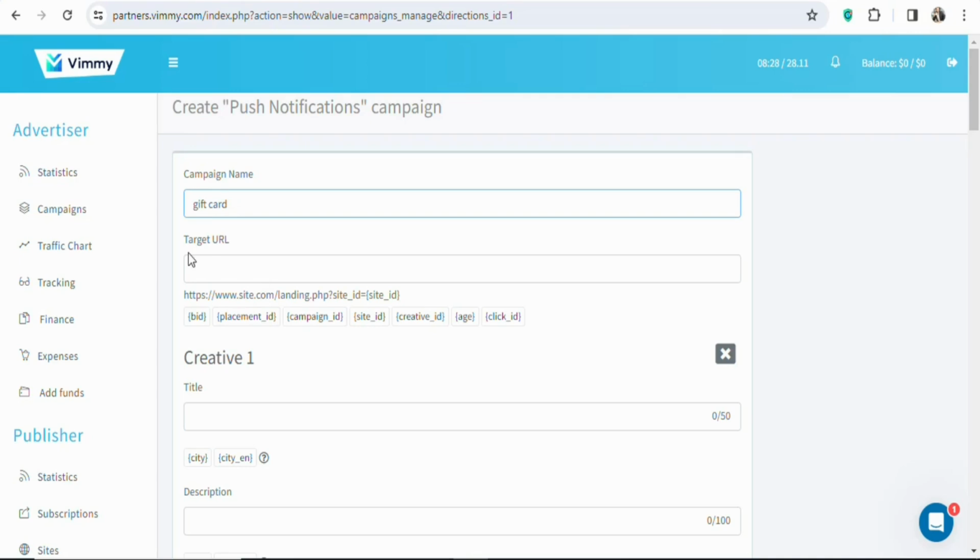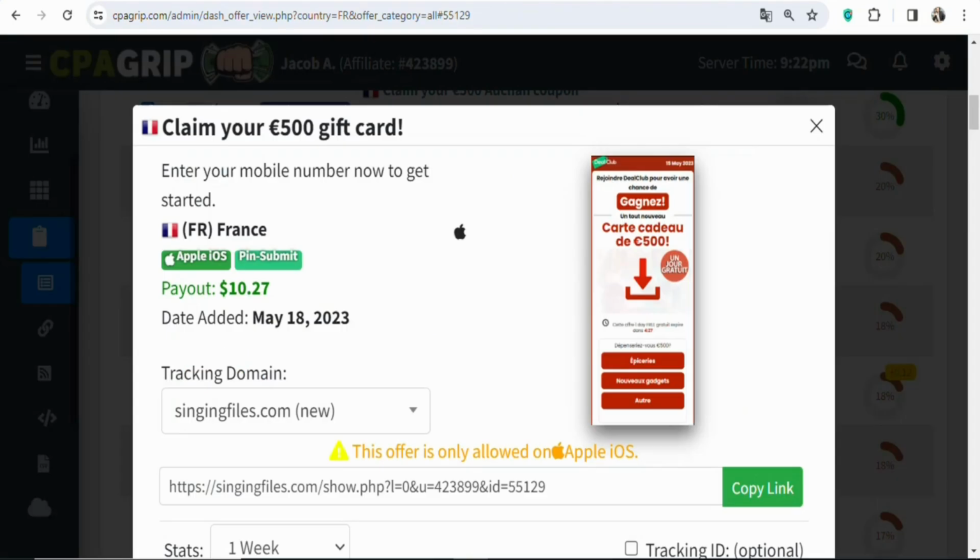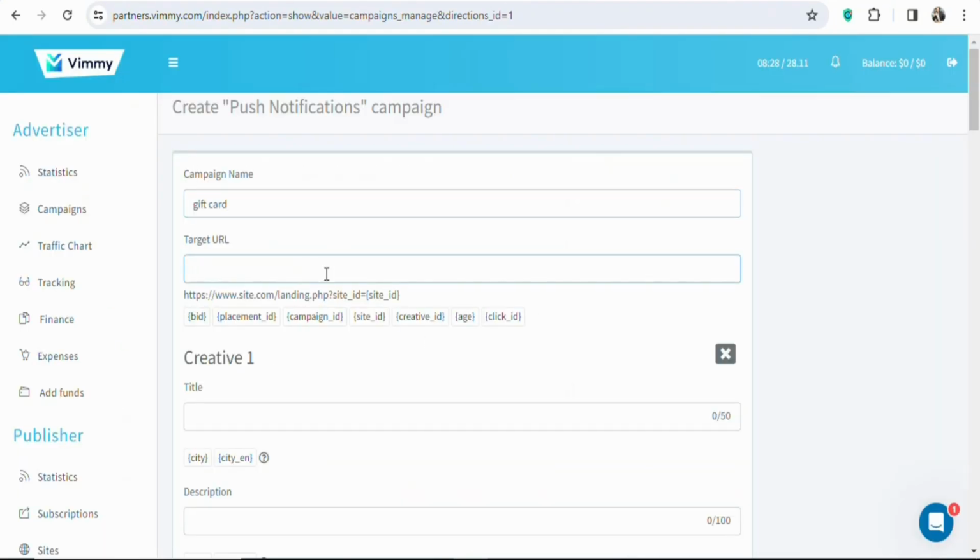Once that is done, you can see target URL. You have to paste your affiliate link here. So come back on CPA Grip. Once you come back, click on copy link. Once you click on copy link, you're going to come back and then paste it here. As you can see, that has been done.